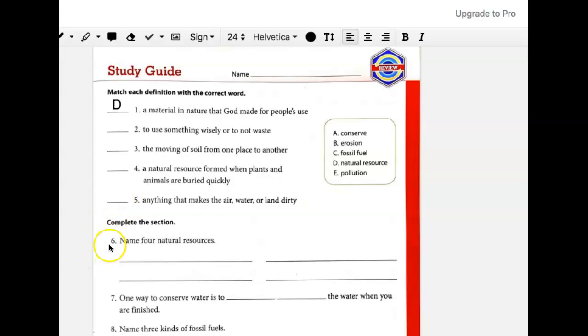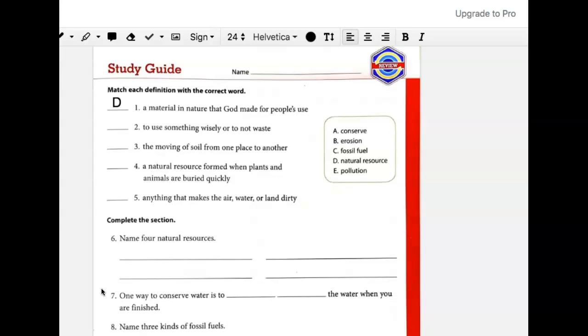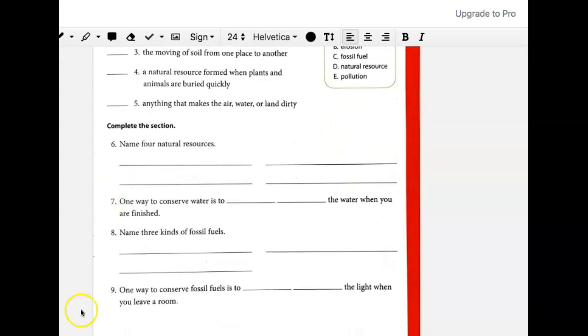For number 6, you're going to name 4 natural resources. I think you can do this on your own. So name the 4 natural resources that we learned from yesterday and today. Numbers 7 through 9, you're going to complete the sentences by filling in the blanks.